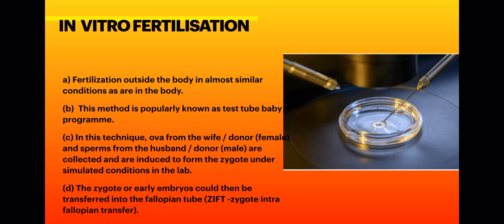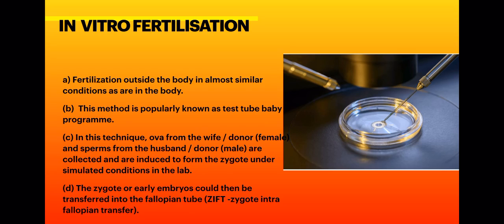As a result of this, a zygote is formed, and you know, children. One most important thing in in vitro fertilization is that the conditions created in the lab are the same as those present inside the female body, right? Only then is the survival of the zygote possible, otherwise the zygote will not be able to survive. So in this technique, ovum and sperm fuse and form a zygote.